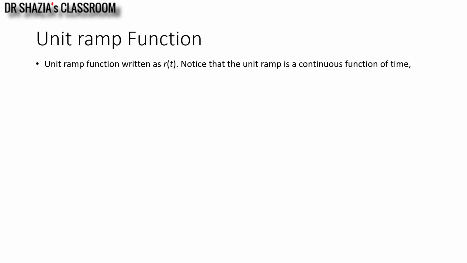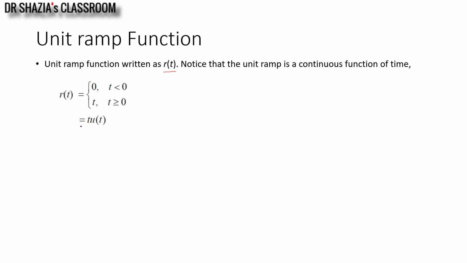The next important class of signal or waveform representation I will discuss is the unit ramp function. The unit ramp function is in general represented as r of t. Unit ramp r of t is 0 for t less than 0 and is equal to t for t greater than or equal to 0.